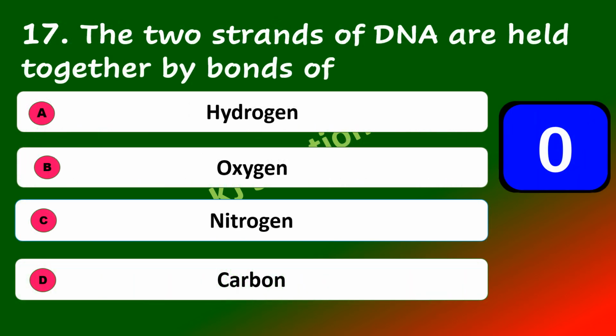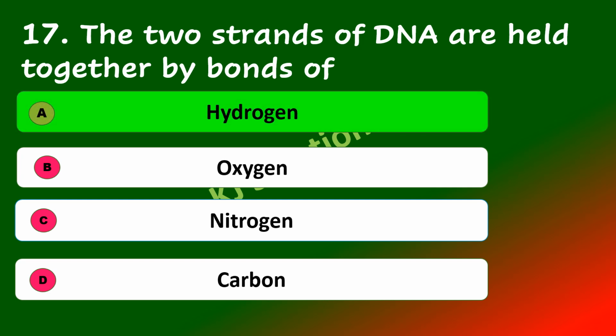The two strands of DNA are held together by bond of hydrogen, oxygen, nitrogen, carbon. The answer is hydrogen. The two strands of DNA are held together by bond of hydrogen.